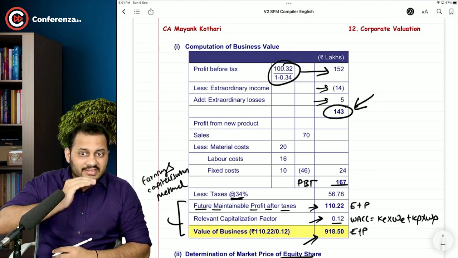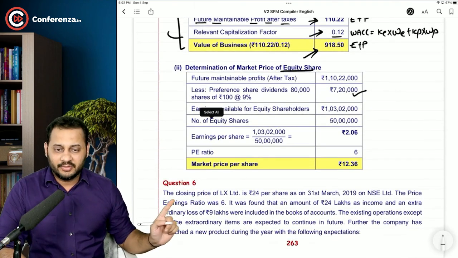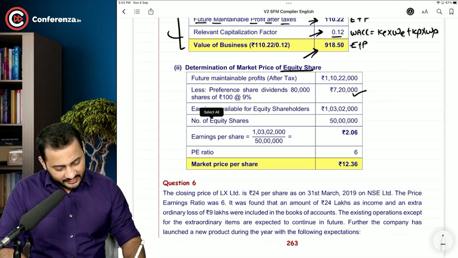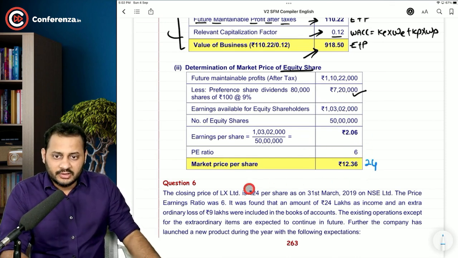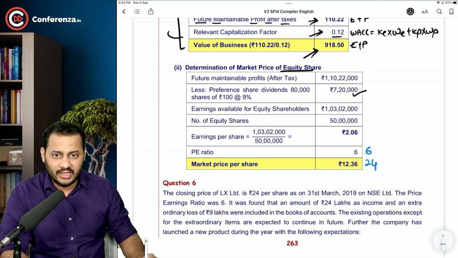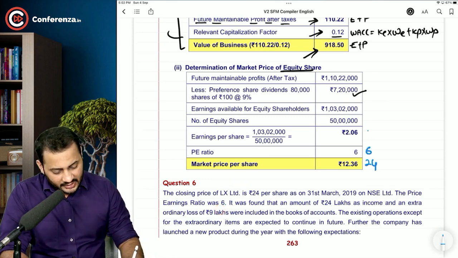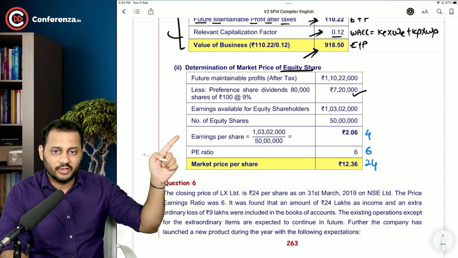So you will go like this now. Have a look. The closing price of the LX Limited is 24. I will just start by writing everything just beside the previous question, 24. Now the PE ratio was 6. So the PE ratio is 6. What will happen? We can calculate the EPS as 4. Am I right? 24 by 6 is equal to 4.